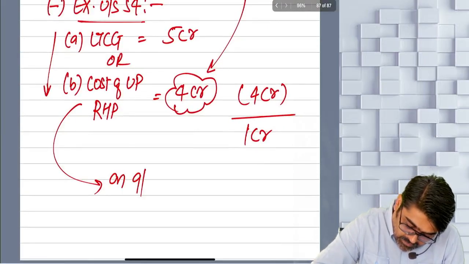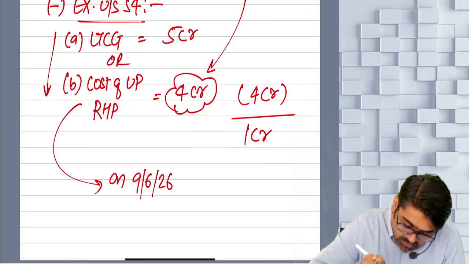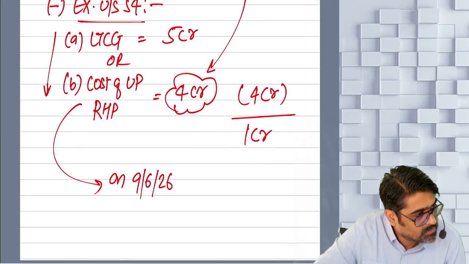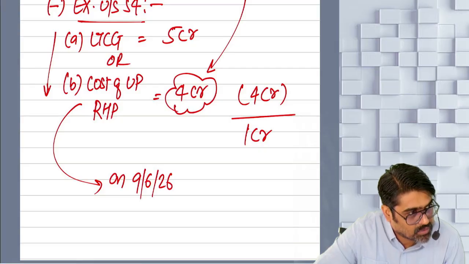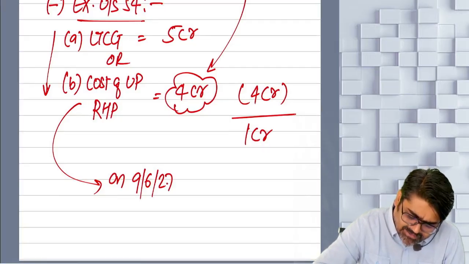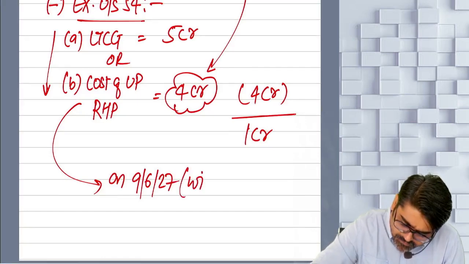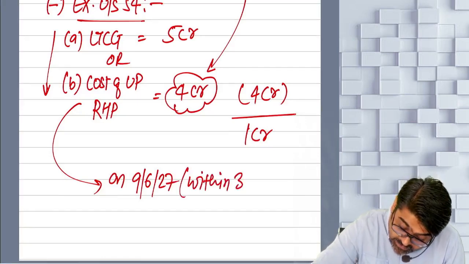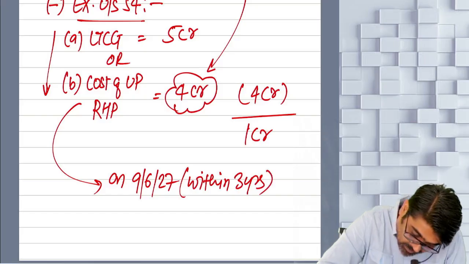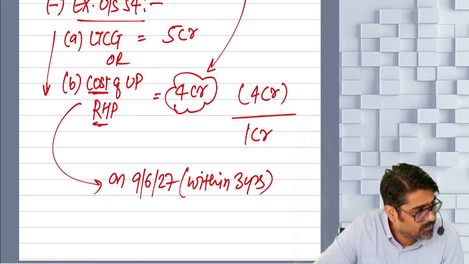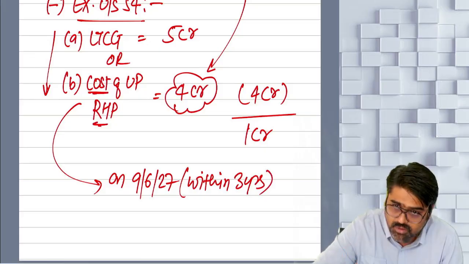On 9th of June 2027, let's take 27 only. Can I say within 3 years from the date of purchase of this property, the property is sold.